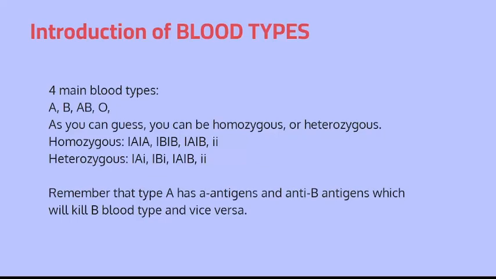And O has this special thing that it cannot take any blood from A or B because they have these antigens. The O person will die.